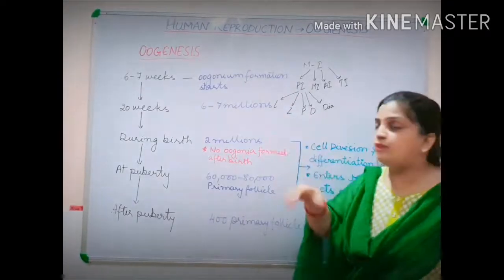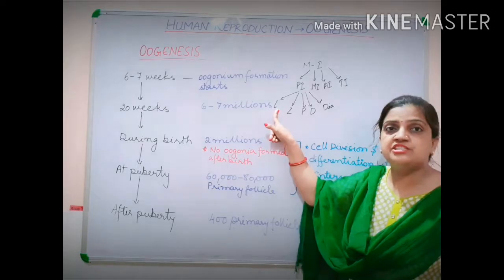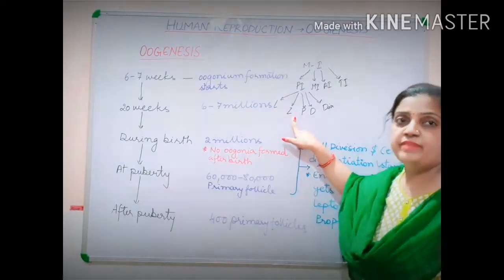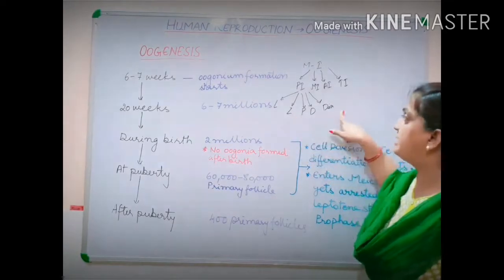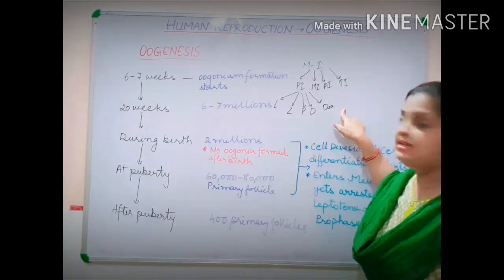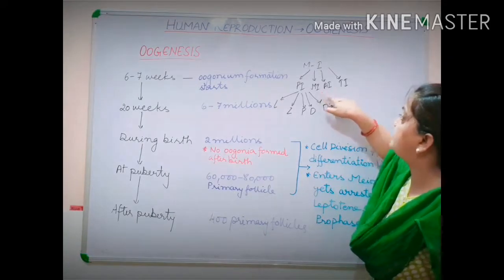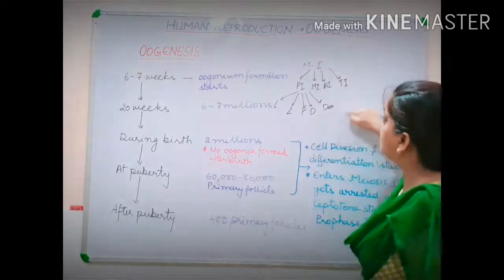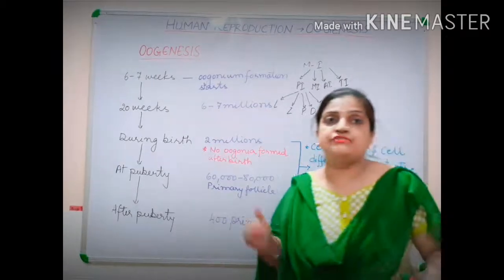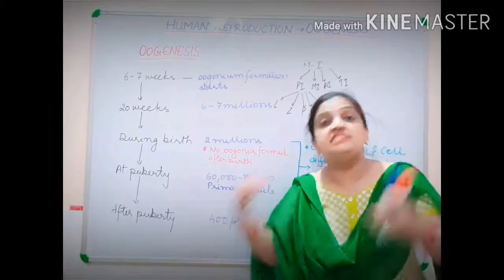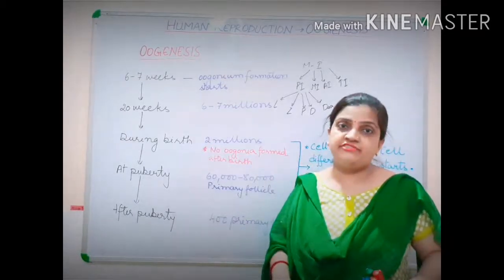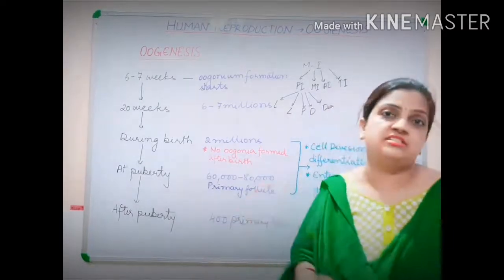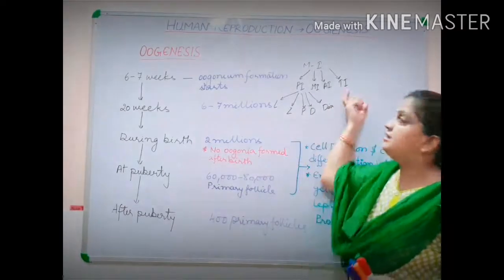And the follicle which was arrested in leptotene stage will again enter and it will complete its zygotene, pachytene, diplotene, diakinesis, all these stages. It will complete its metaphase first, anaphase first and telophase first. It will be completing all these phases of meiosis first. It will be entering into the meiosis second phase. It will not complete the meiosis second phase, but it will enter the meiosis second phase after finishing the meiosis first phase.